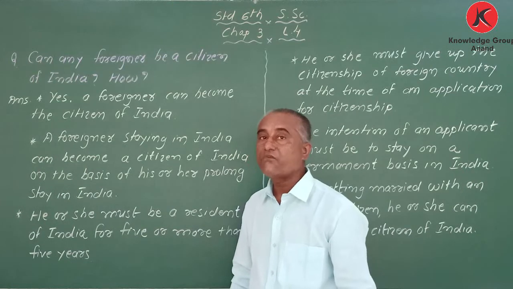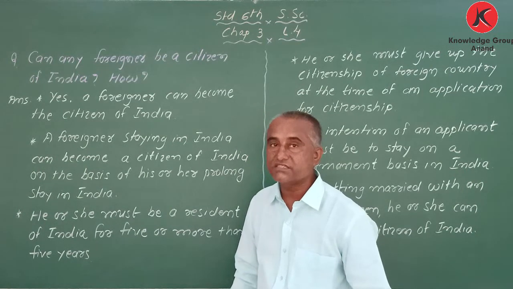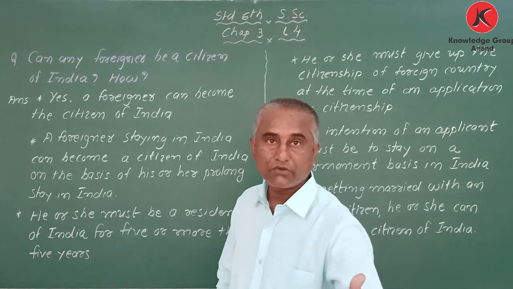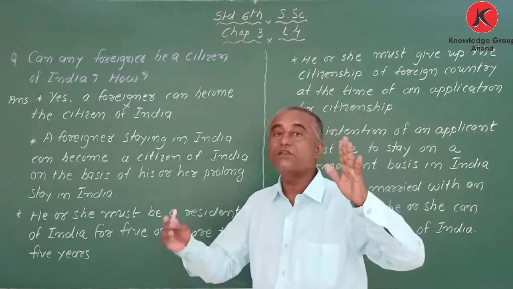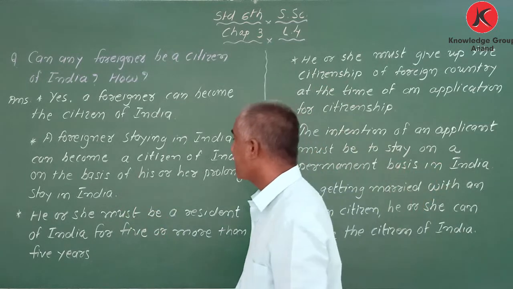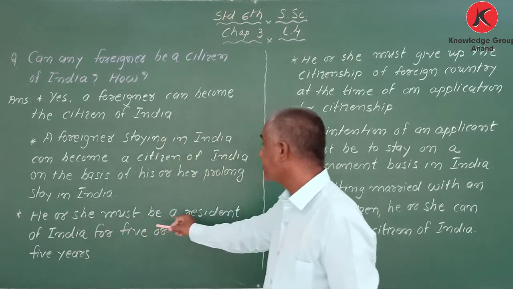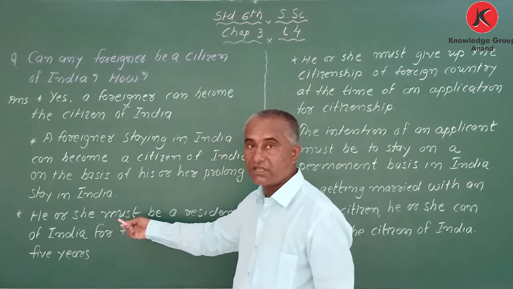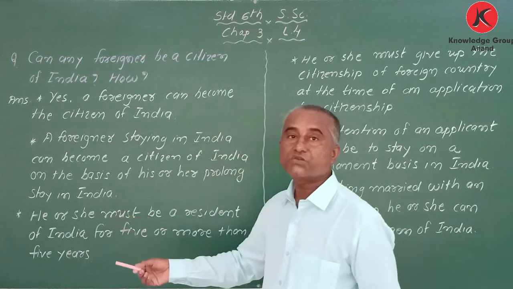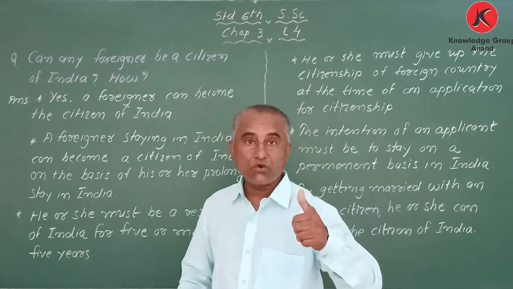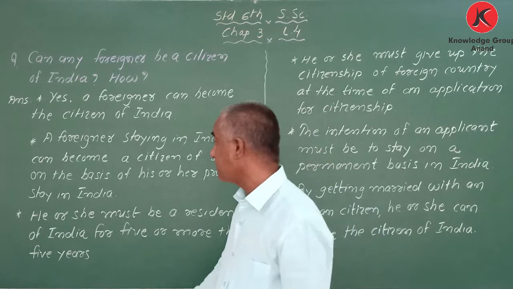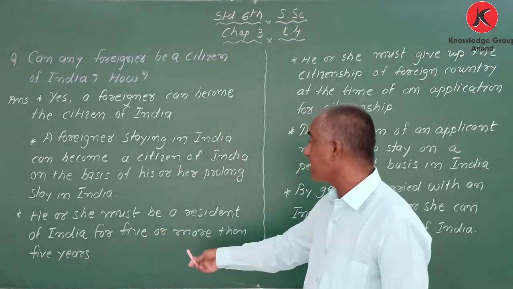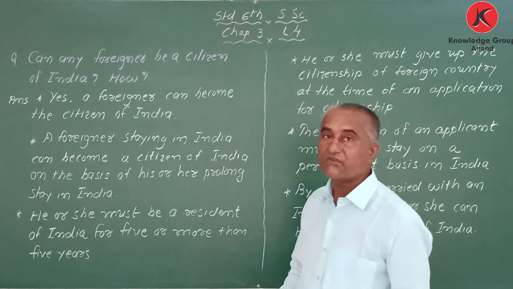My dear student, 5 or more than 5 years are necessary. Okay, we cannot become the citizen of India on the very next day. Okay, my dear student, it has a very long process. Okay, now third point, he or she must be, the word used is must be. Must be means whether though you are not willing, still you have to do. Okay, he or she must be a resident of India for 5 or more than 5 years.